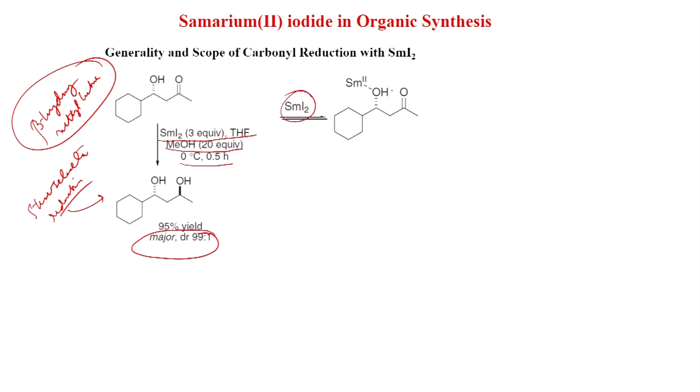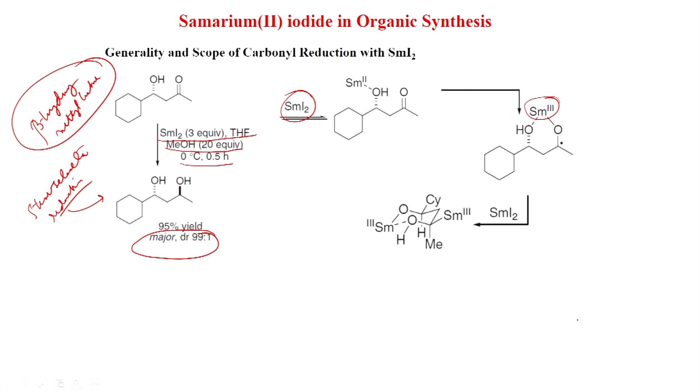Samarium iodide first reacts with OH and then it is making the reduction, then the ketyl radical is forming, and now the samarium 3 will coordinate with OH as well as this oxygen, and now it will take a chair conformation of the anion. So, after one electron reduction you get the anion, and there samarium will come.